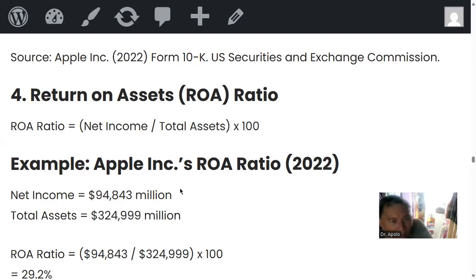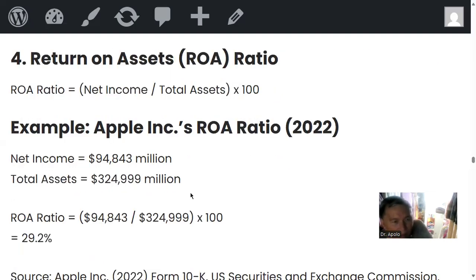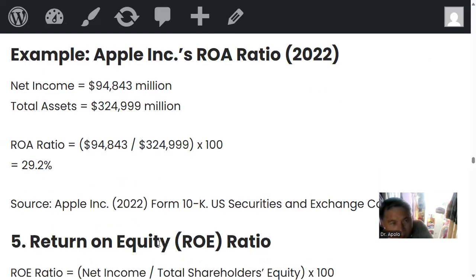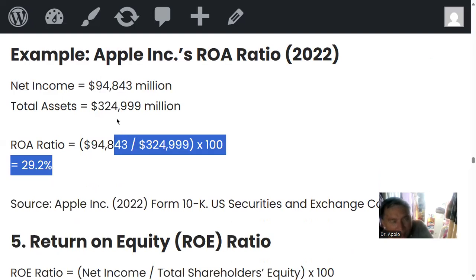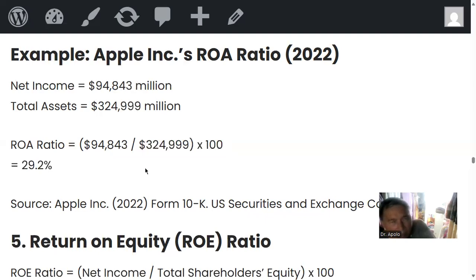Let's have net income 94 million, total assets 124,000 million plus. So ROA is 29.2% or around 30%. This is okay. When ROA starts positive and gets more and more, the company will become a profitable cash machine.